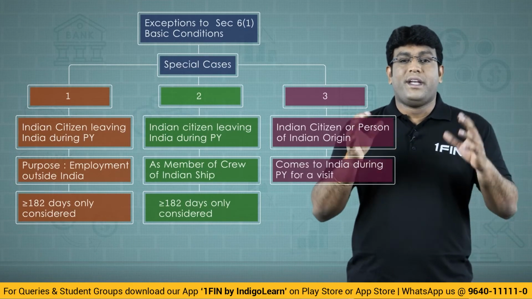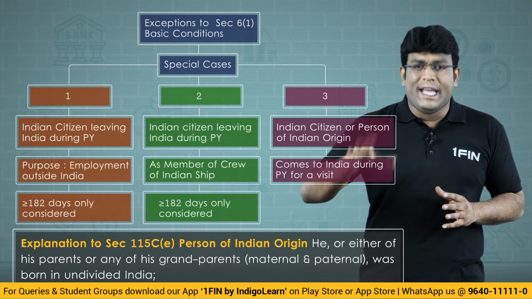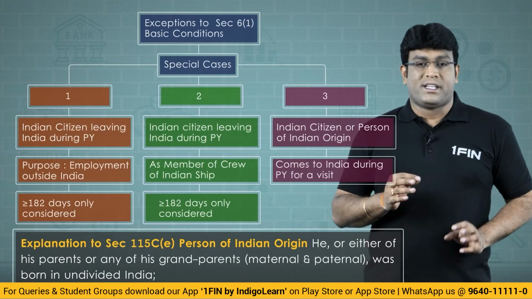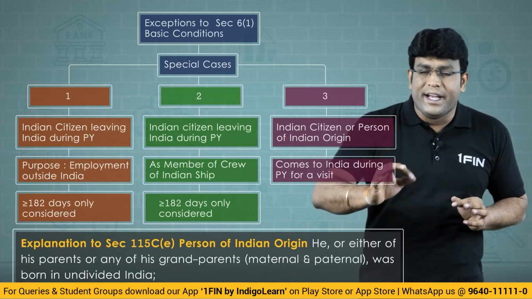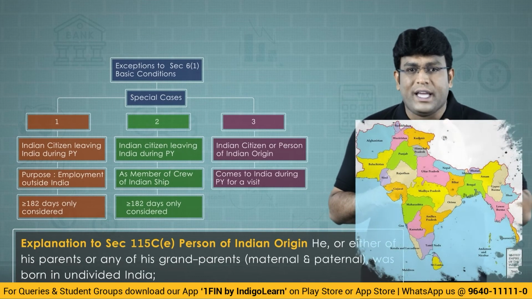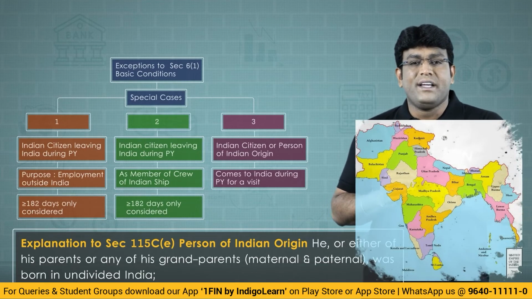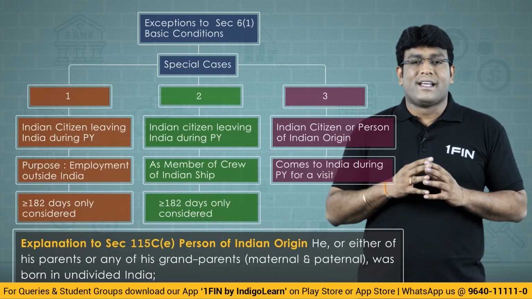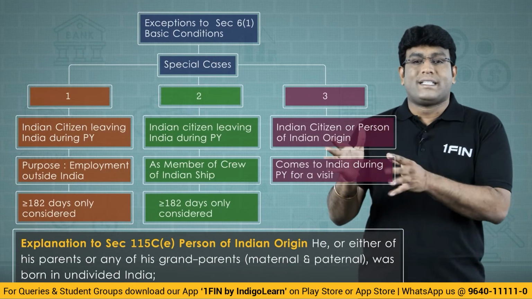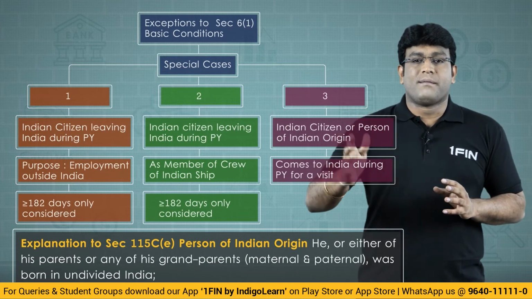Now, who is a person of Indian origin? An individual is regarded as a person of Indian origin if he himself or any of his parents or any of his grandparents were born in undivided India. Undivided India means before 1947, prior to independence. If he or any of his parents or any of his grandparents were born in undivided India, then that person is regarded as a person of Indian origin. And grandparents cover both maternal as well as paternal. Maternal is nothing but mother side, paternal is nothing but father side.